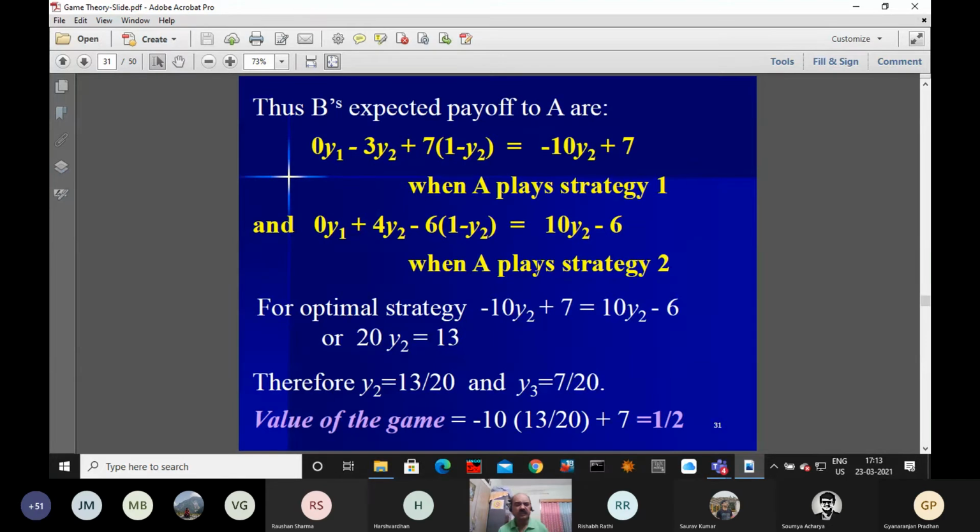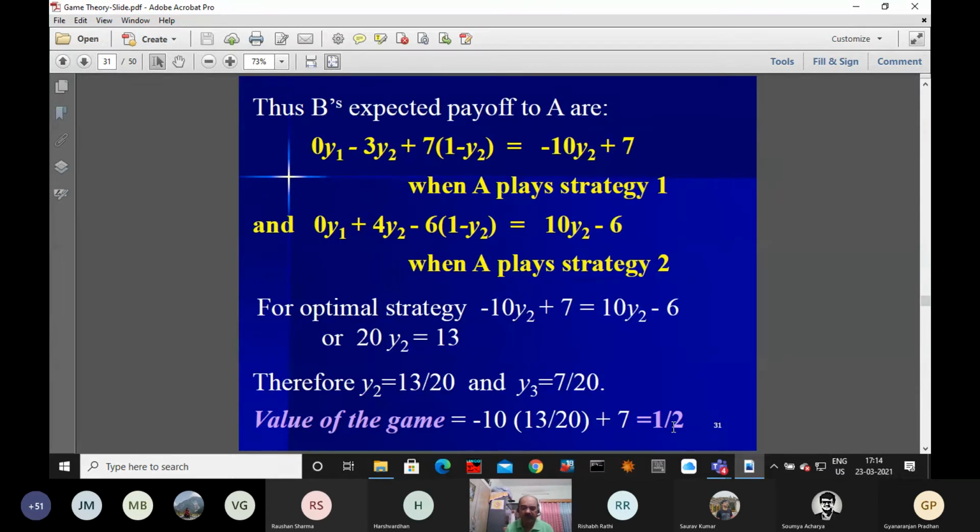If you solve this, we find y1, y2 in this manner: y1 equal to 13 by 20, y2 equal to 7 by 20, their sum equal to 1. Now if you calculate the value of the game, because the value of the game is unique, this is coming as half. Okay.